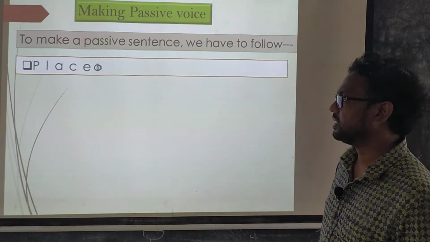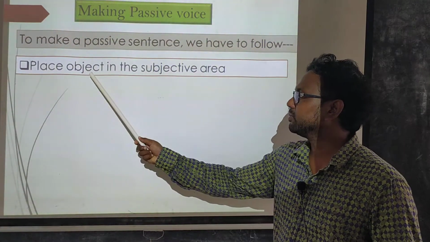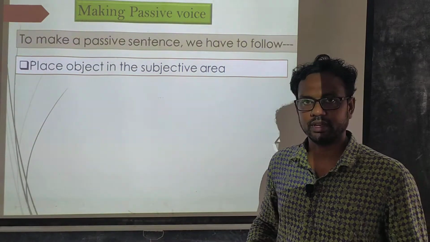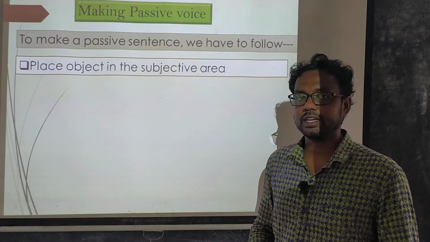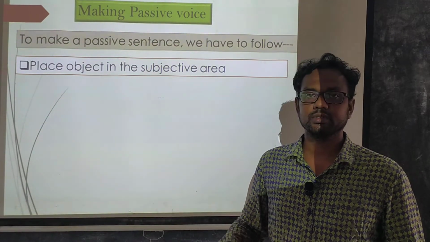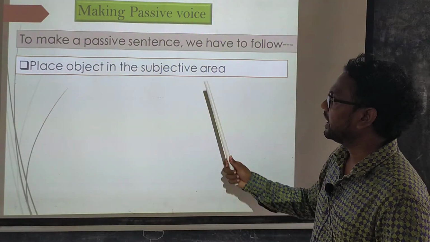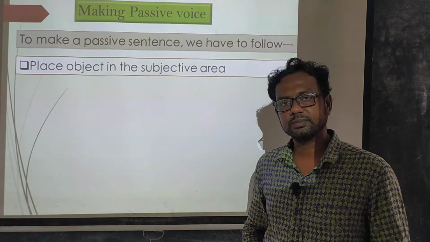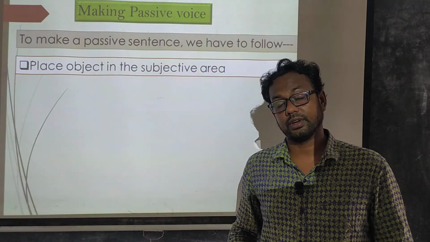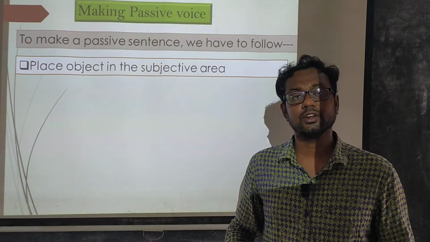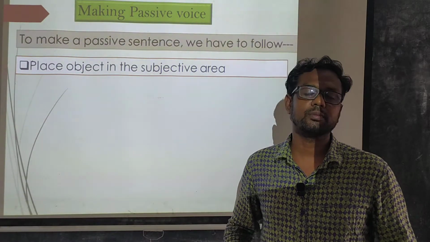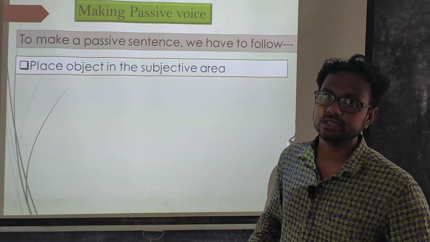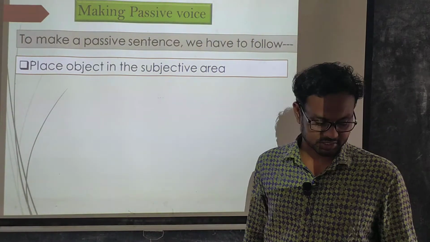In the first step, we place the object in the subjective area. That means from your given active sentence, you have to find out the object of this sentence, and it must be placed in the subjective area, because a passive sentence is a kind of object dependable sentence, and because of being an object dependable sentence, you have to place the object in the subjective area.